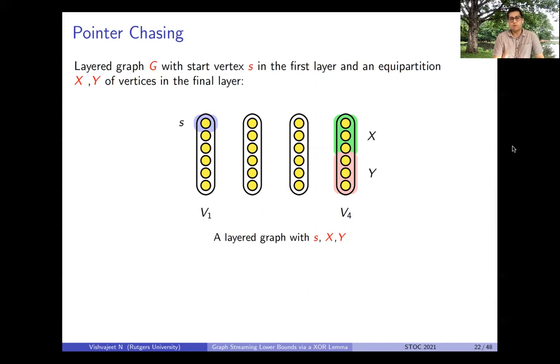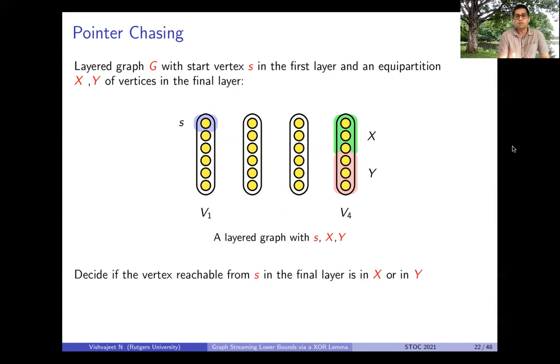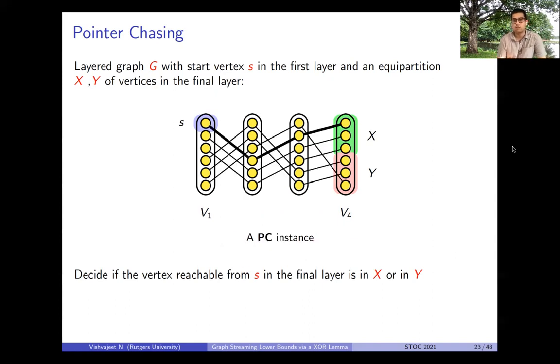Now the goal is to distinguish between two cases. One is when the vertex reachable from S in the final layer is in X, and the other is when the vertex reachable from S in the final layer is in Y. And this is an instance of pointer chasing where the vertex reachable from S is in X in the final layer.